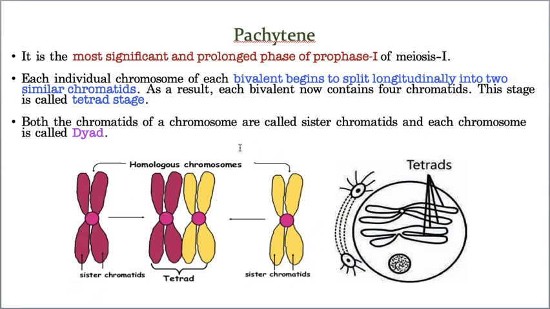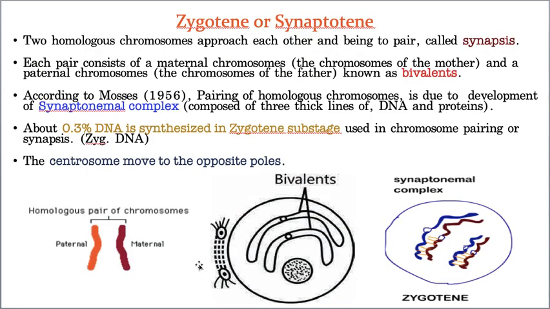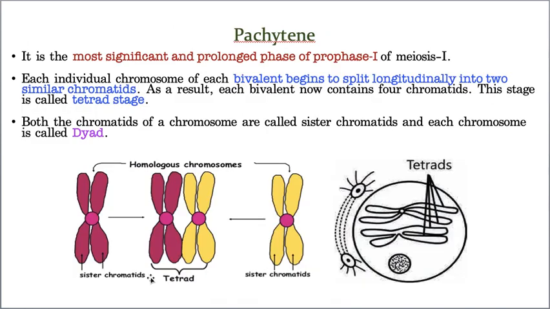Now what happened? They already started pairing, and that process is called synapsis by the synaptonemal complex, and this is called a tetrad. That means bivalent formation in the zygotene stage, whereas tetrad formation in the Pachytene stage. That means longitudinal split.